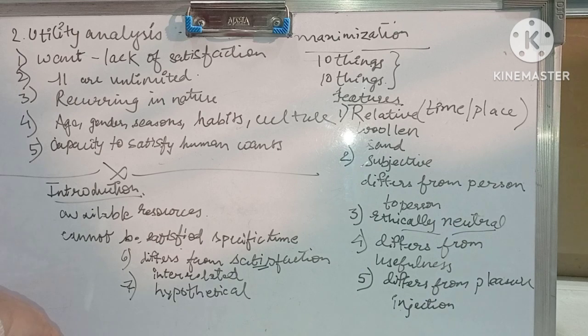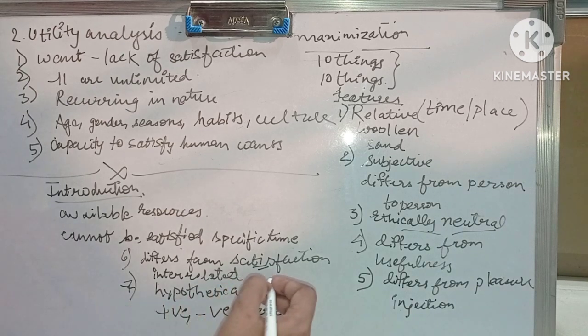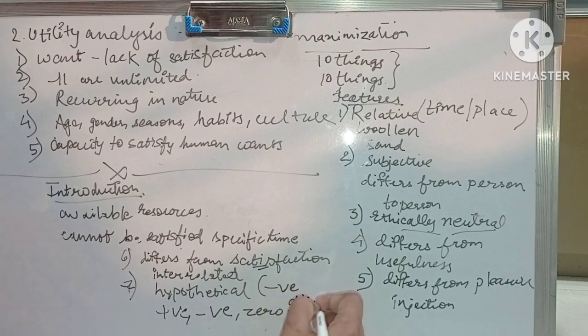Example, a thirsty person after drinking a glass of water may derive a higher or lower level of utility. Utility can only be experienced and found to be either positive, negative, or zero. You cannot measure it in numbers. Negative utility is called disutility.